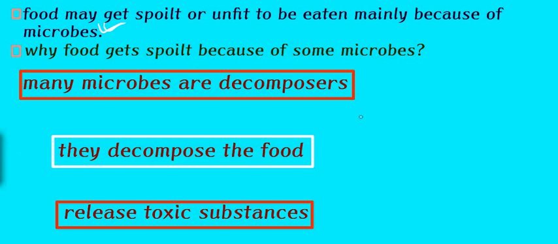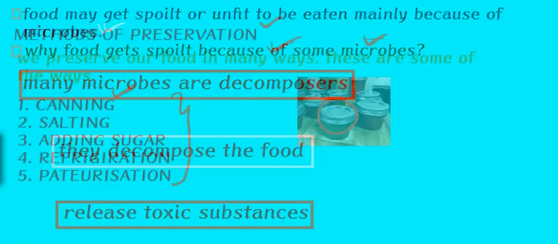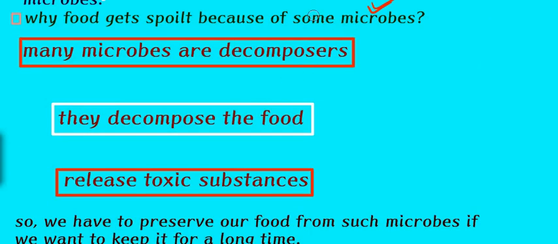That is the reason why these microorganisms spoil the food. So now we know how these microorganisms spoil our food, and also why we have to preserve food, but we still do not know how to preserve food and what the methods of preservation are.